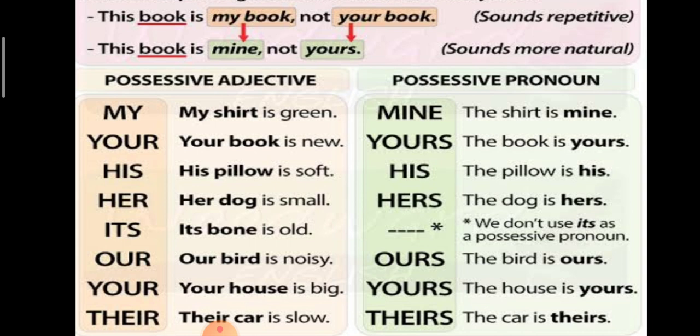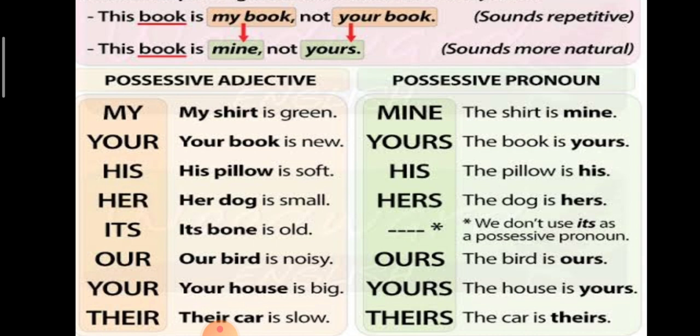We have a brief definition for possessive adjective and possessive pronoun. So, shall we go on with it? This is my book and not your book. If it's a possessive adjective: this is my book and not your book. If it's a possessive pronoun: this book is mine and not yours. It sounds more natural.